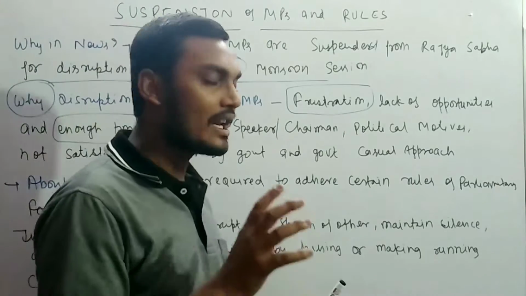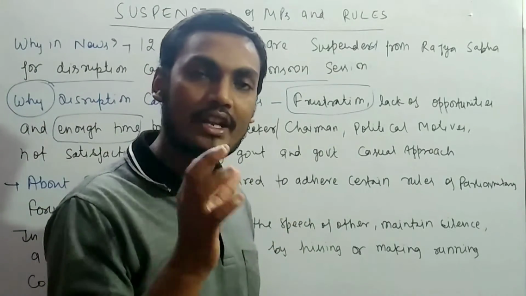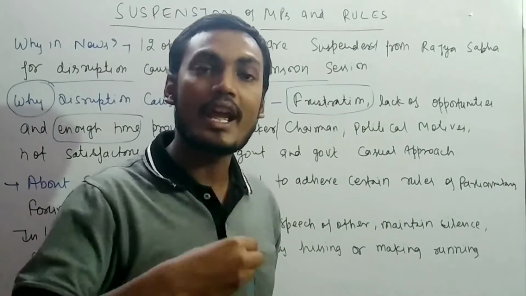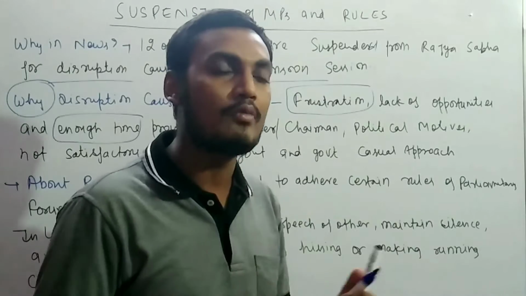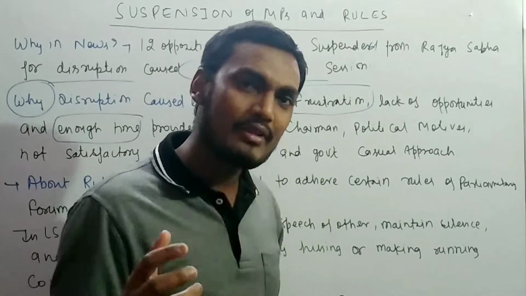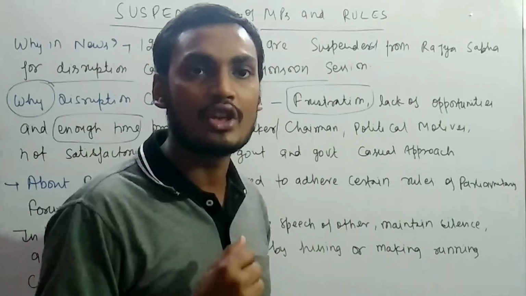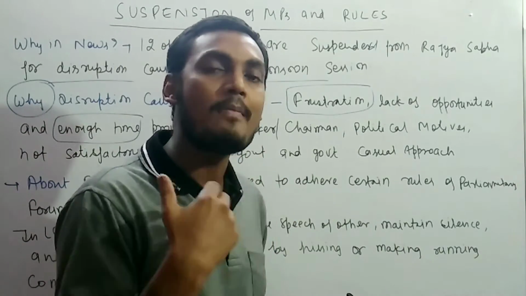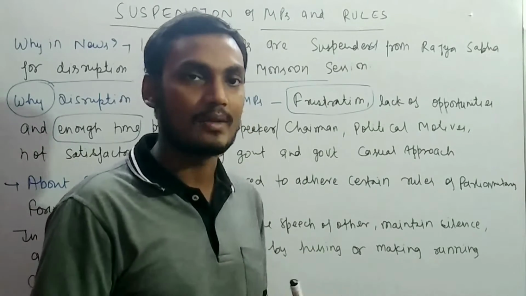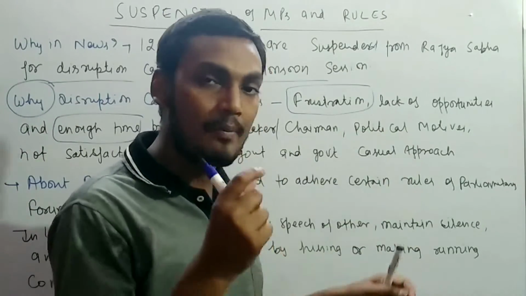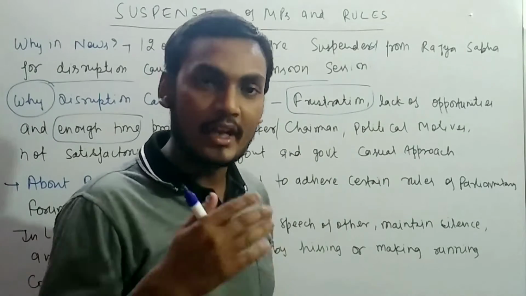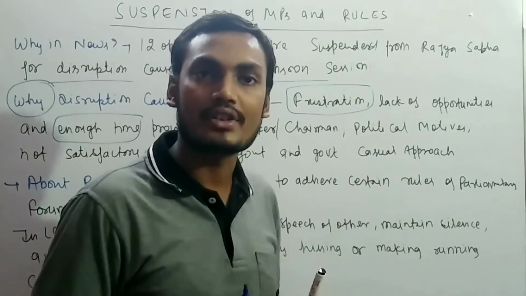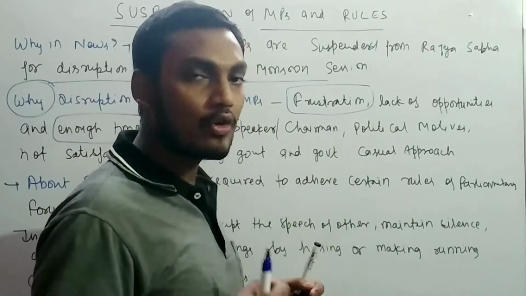In parliamentary convention, a certain amount of time should be provided to every MP to say his words, whatever the problem, whatever the question against the government, and whatever the issues related to their territorial constituency. So enough time should be provided by the Speaker, and the Chairman in the case of Rajya Sabha. Remember, if that time is not provided by the Speaker and Chairman, it leads to frustration in the minds of MPs, and then they cause the disruption.